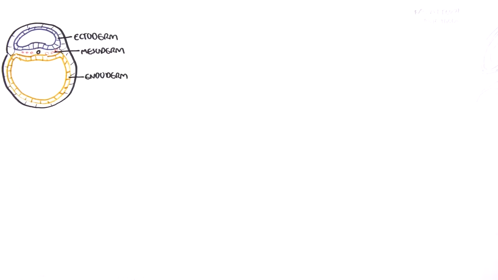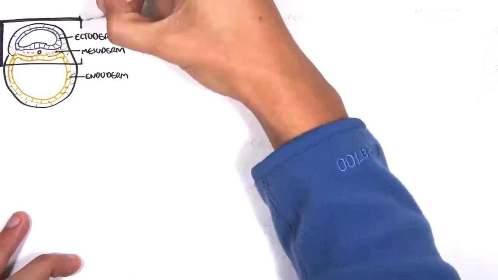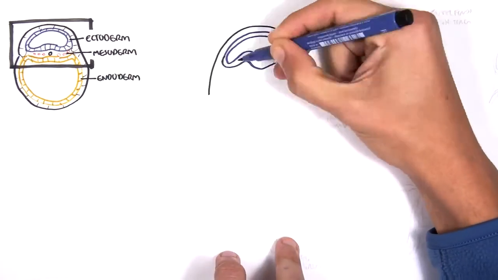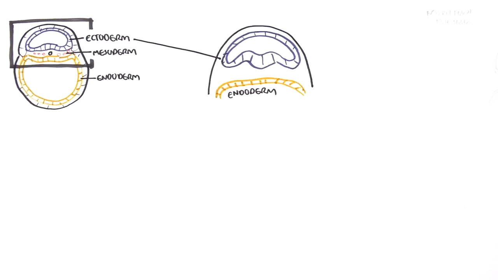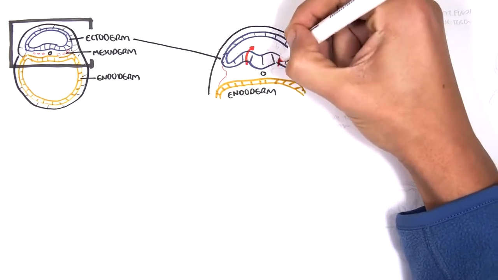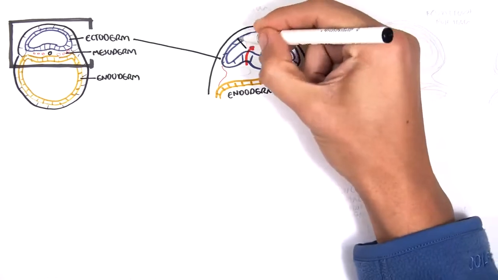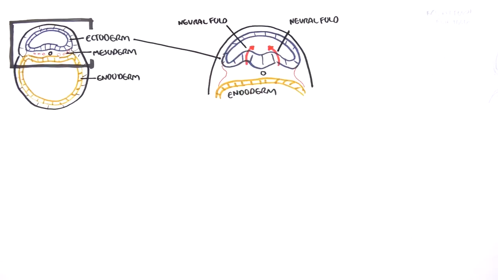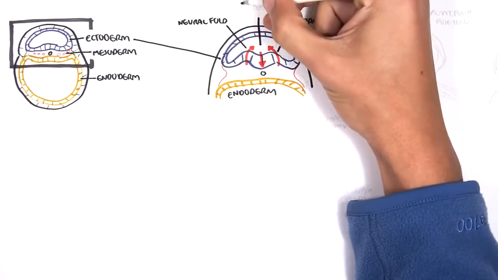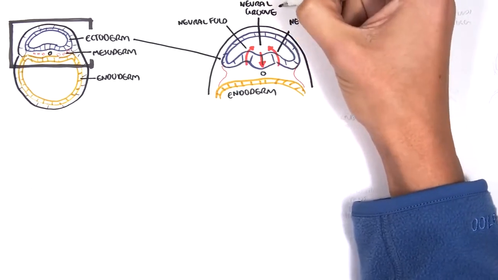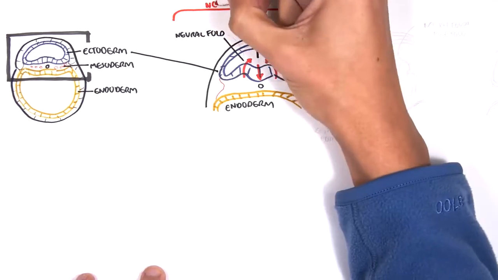So back to our first image. This is already week 3, and the process of neurulation is about to begin. Let's zoom into this area here. So here is your endoderm, your ectoderm in blue, and your mesoderm in red. By the end of the 3rd week, the lateral edges of the ectoderm here become more elevated and will form the neural fold. The depressed mid-region is called the neural groove. This whole layer now is actually called the neural plate of the ectoderm.